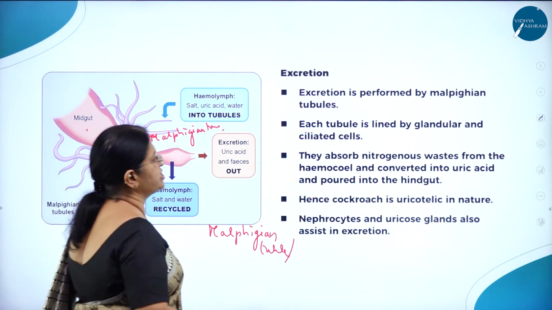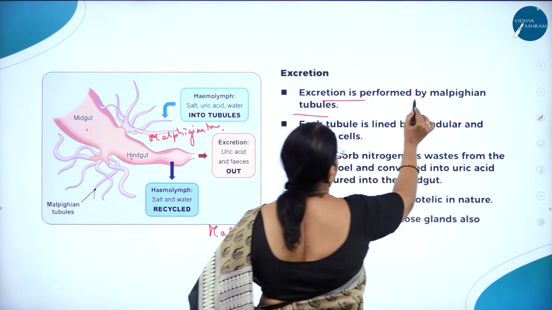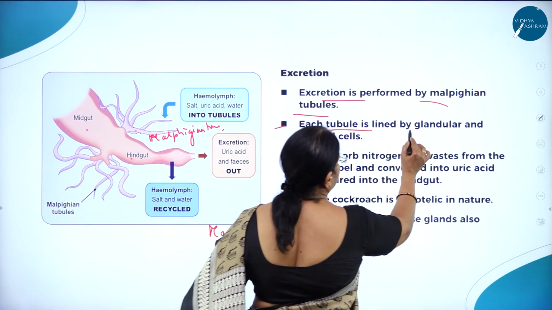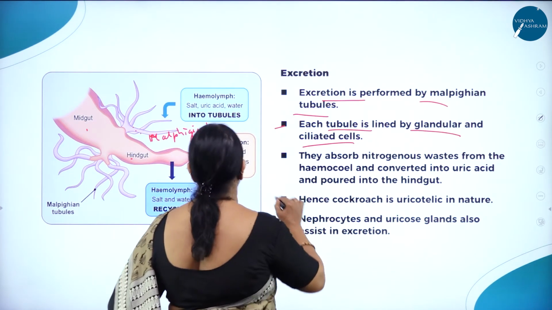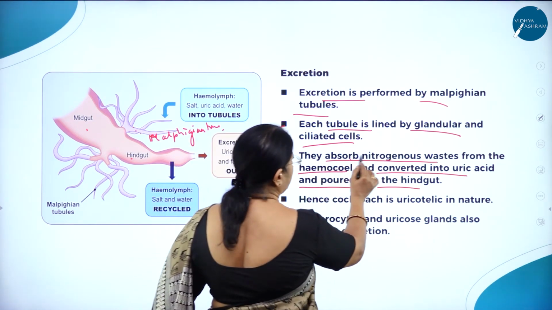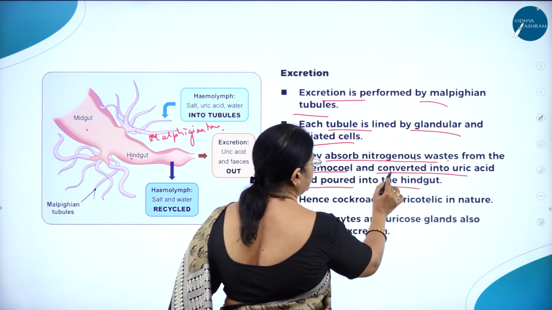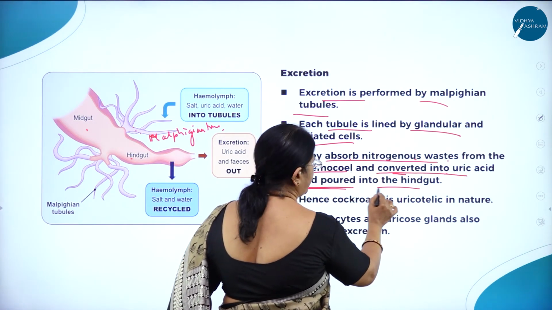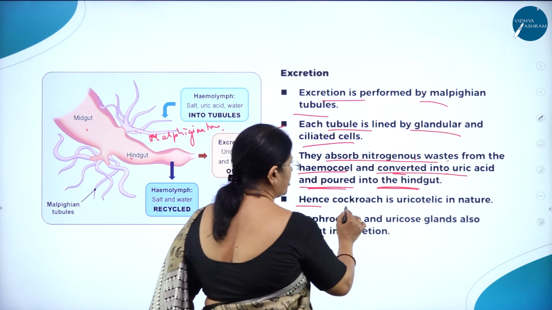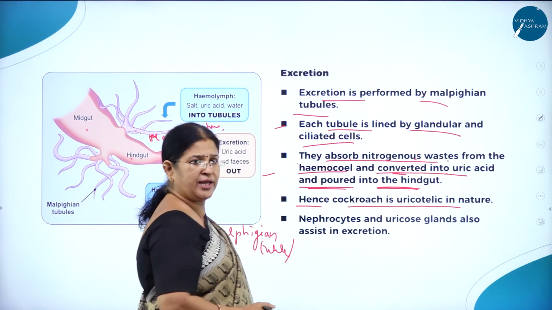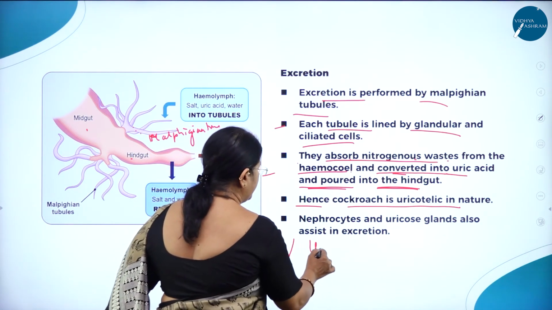So excretion is performed by Malpighian tubules. Each tubule is lined by glandular and ciliated cells, and they absorb nitrogenous waste from the hemocoel and convert it into uric acid and pour it into the hindgut. Hence, cockroach is called a uricotelic animal. Why? Because it excretes uric acid as the nitrogenous waste.